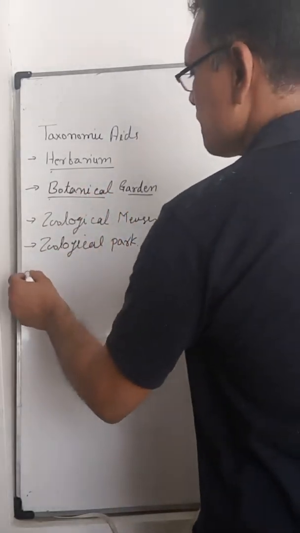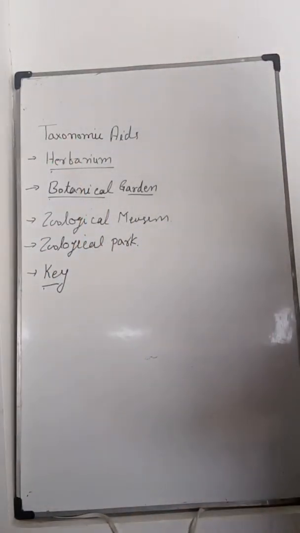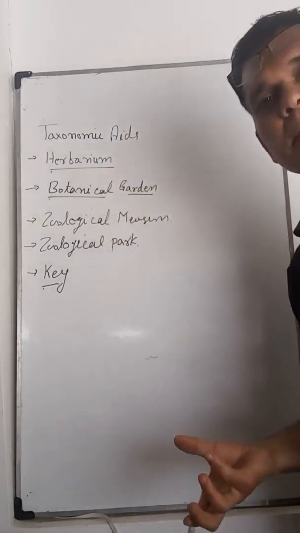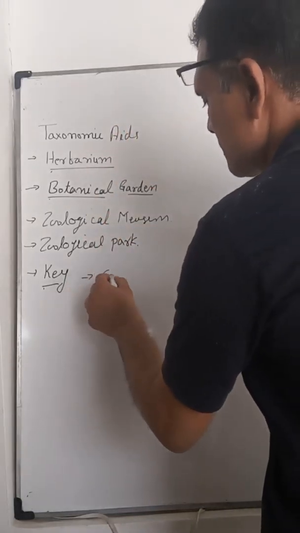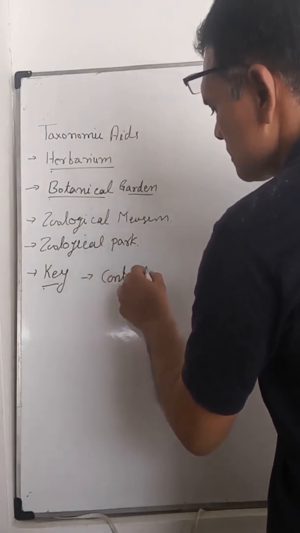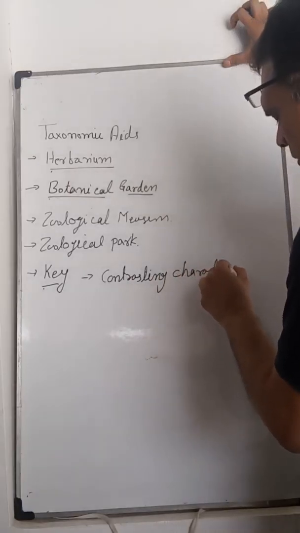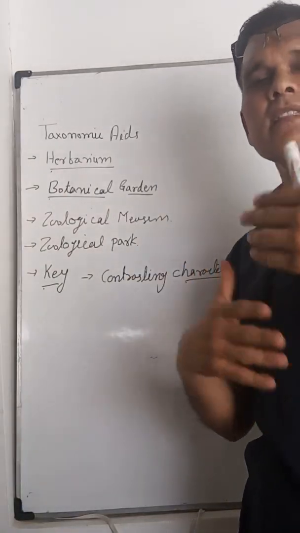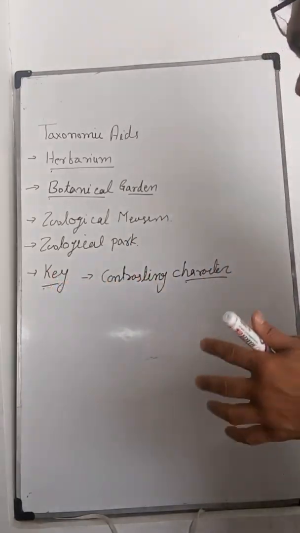And the last one is the key. Key is an artificial device. It is not present in nature. Key is the artificial device for identifying and classifying organisms. Key has contrasting characters, different characters, from which one character is selected and another is eliminated. In this way, we can identify the particular ones.